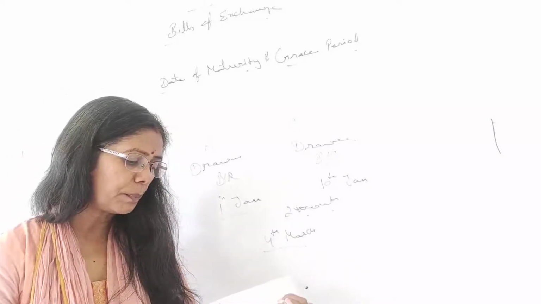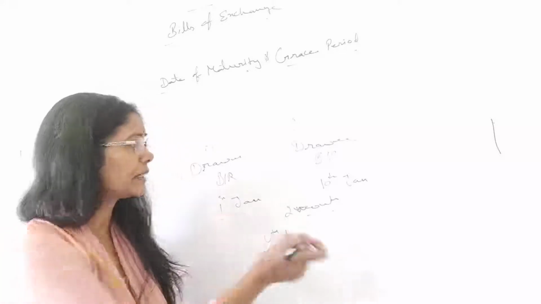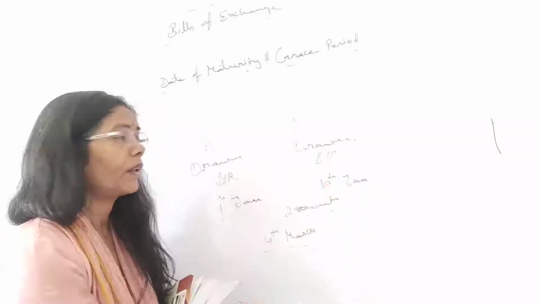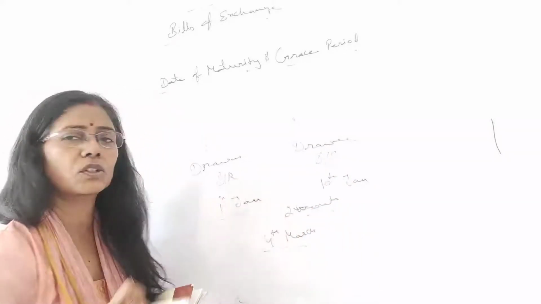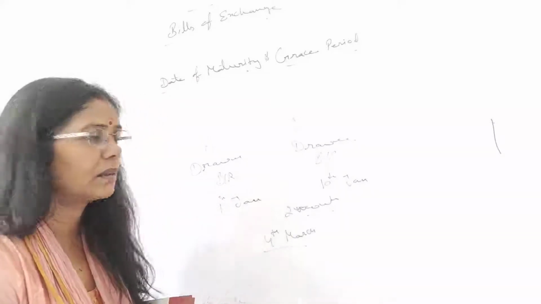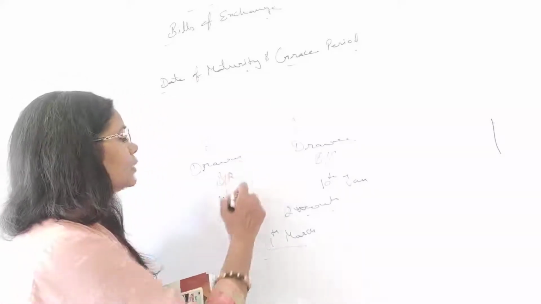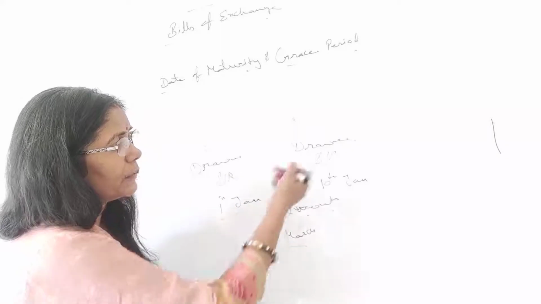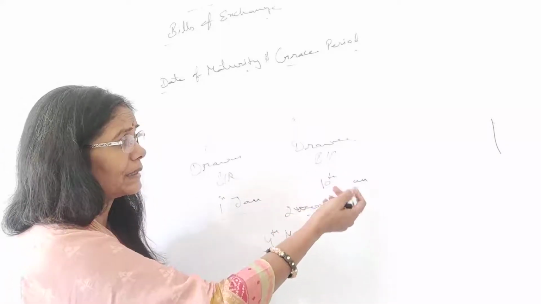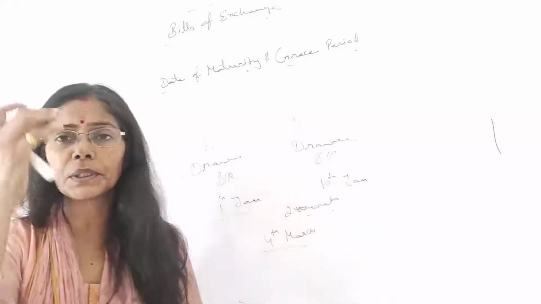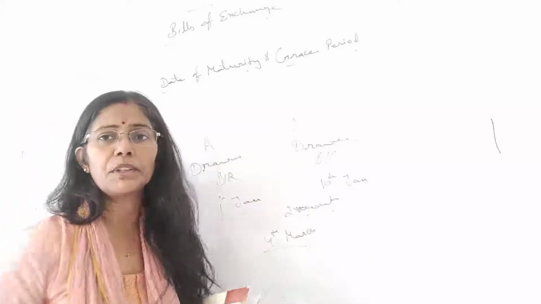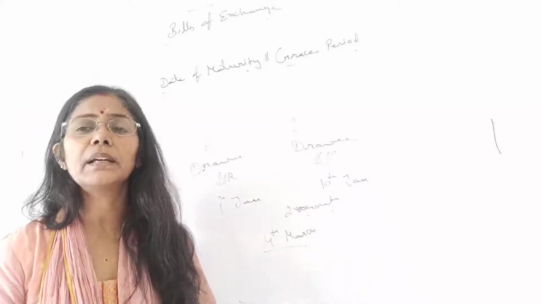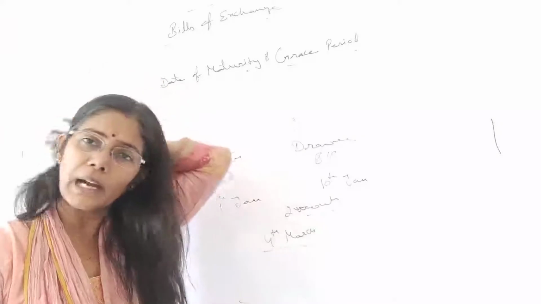And the next one is bill after sight. After sight means after seeing. So he has drawn on 1st January. Be attentive, students. What is the difference? He has presented for acceptance, and the drawee has accepted the bill on 10th January. That means the signature was made on 10th January, after 10 days.